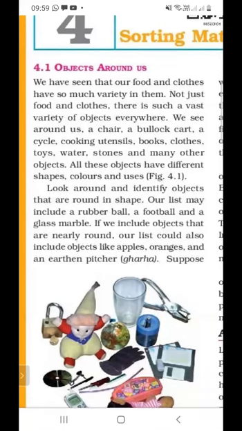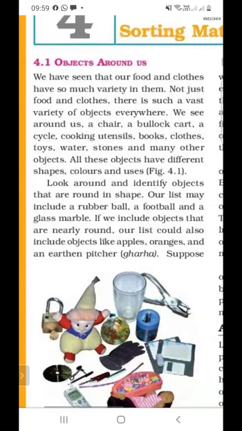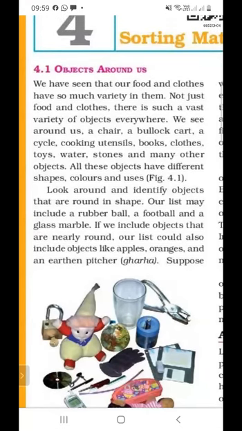We have to identify objects that are round in shape. So we have to list items that are round in shape. First is a rubber ball, second is a football, and third is a glass marble. These are the different items that are round in shape.